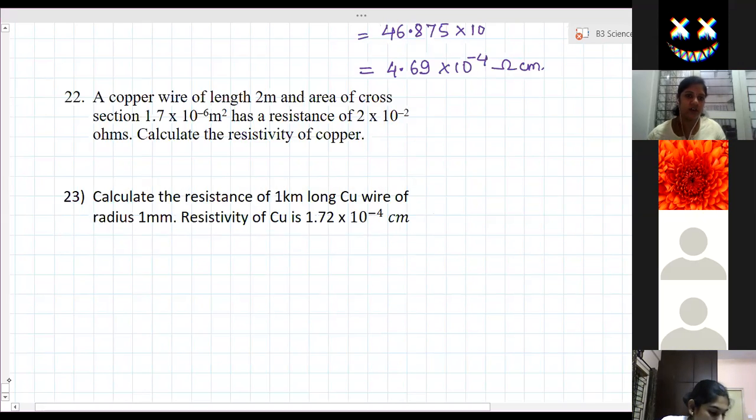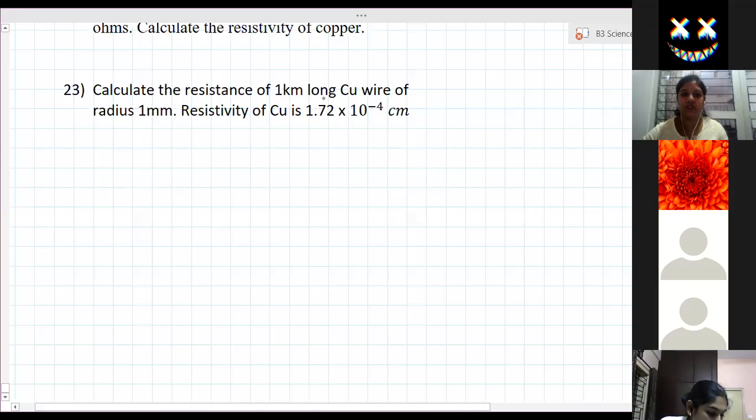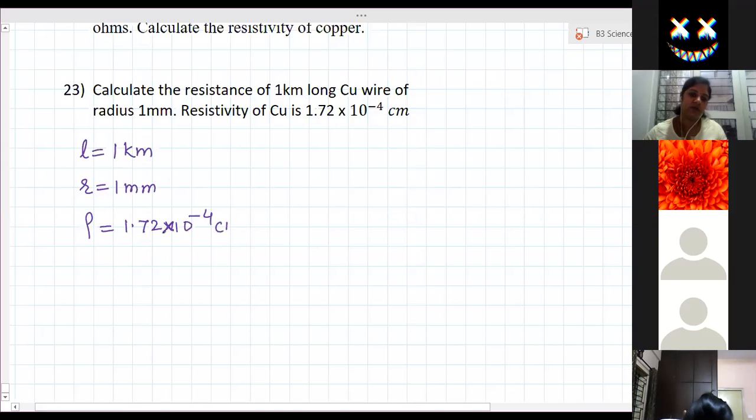Now in this question, 23rd one, calculate the resistance of 1 kilometer long copper wire. That means length is given, 1 kilometer. Radius is given, 1 millimeter. And resistivity is given, 1.72 into 10 to the power minus 4 ohm centimeter. So resistivity is given in centimeters, so everything we need to convert into centimeters. Is that clear? And they're asking us to find the resistance value.